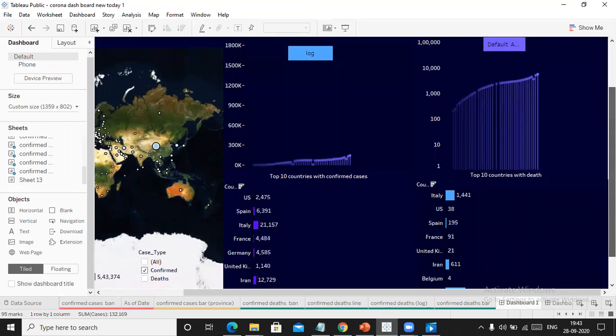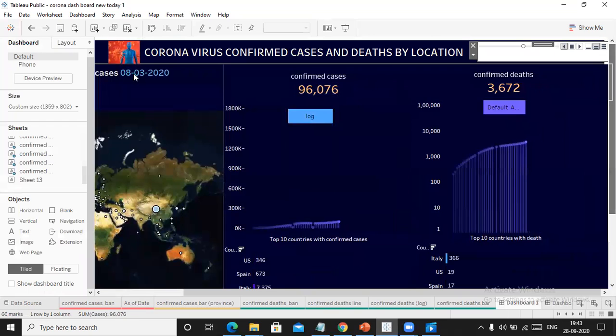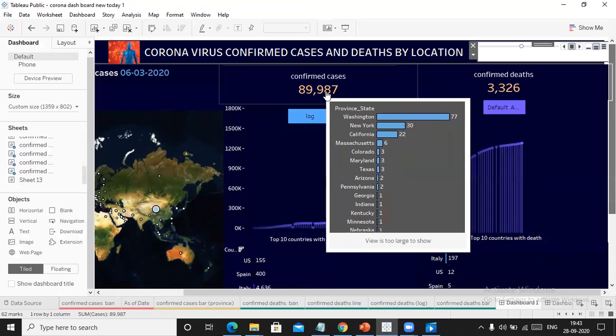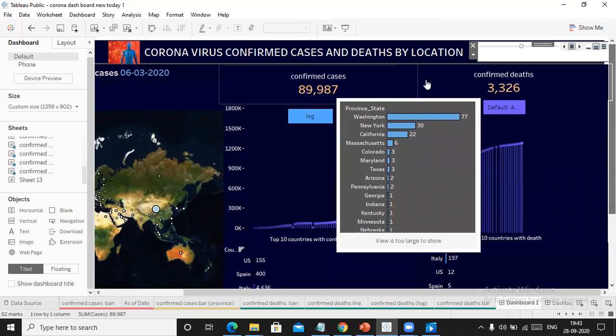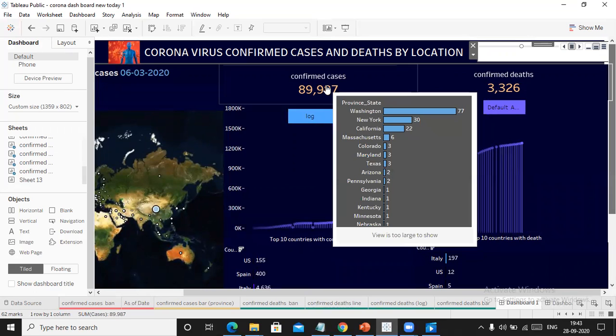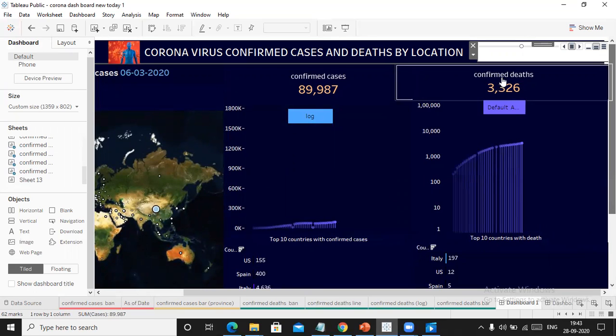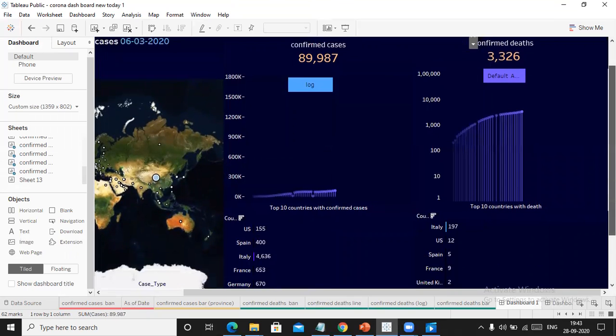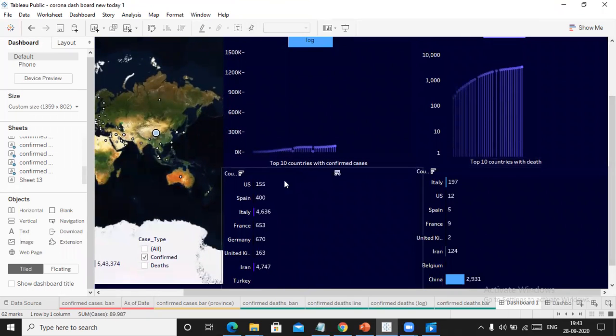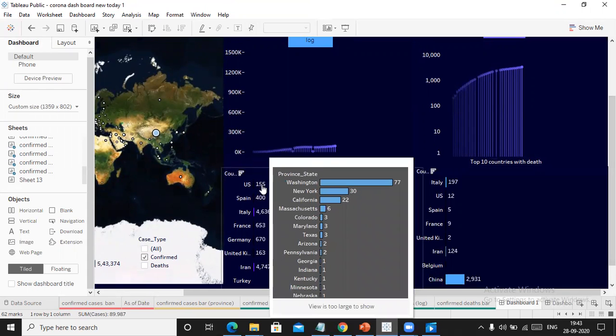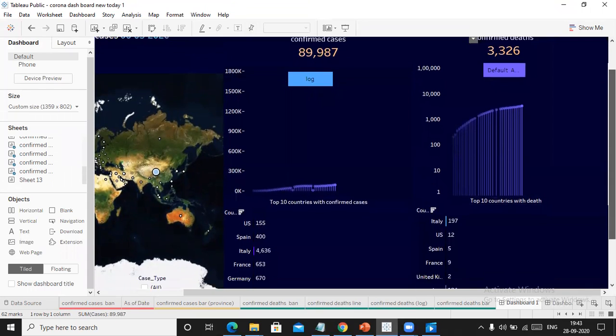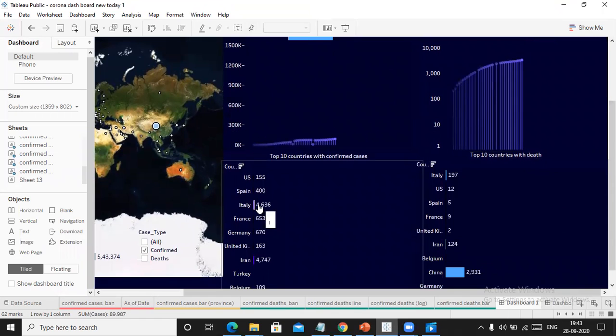Here we can see the top 10 countries with the most confirmed cases on a particular date. So on 6/3/2020, there were 89,987 total confirmed cases overall worldwide. I also have the states that were mostly affected, and the confirmed deaths were 3,326. In the top 10 countries with confirmed cases, USA has almost 155 cases confirmed on only 6/3/2020, followed by Italy and Iran, and the top countries with deaths are Italy, of course, and China.